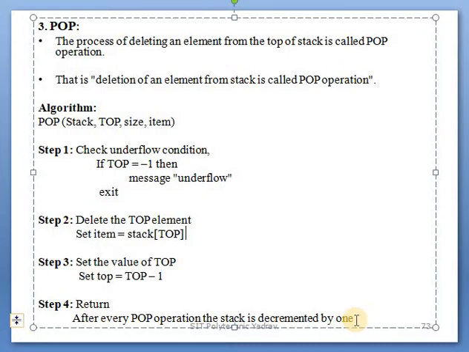The top element, removed one by one. So the logic is that top is automatically decremented by 1, then the elements above are deleted one by one. Okay, and in a push, elements are added one by one, so top will be incremented, and in a pop, elements are removed one by one, so the top pointer will be decremented one by one. Clear that?